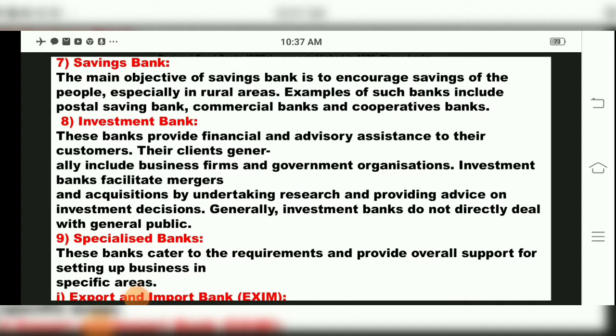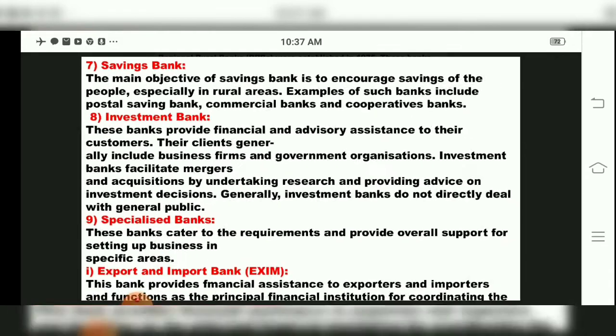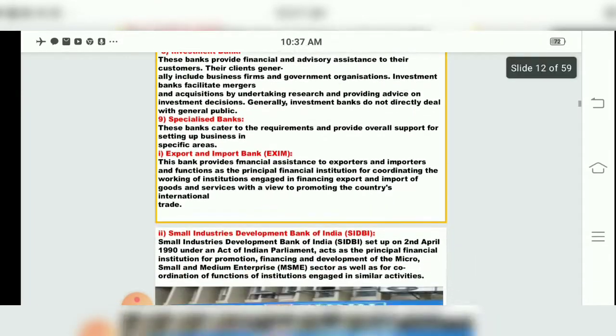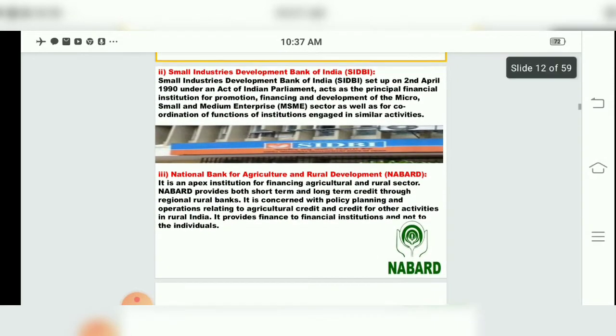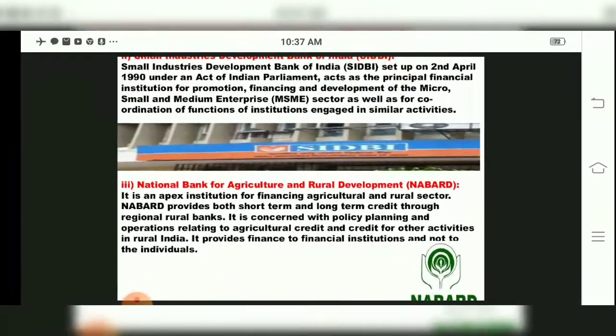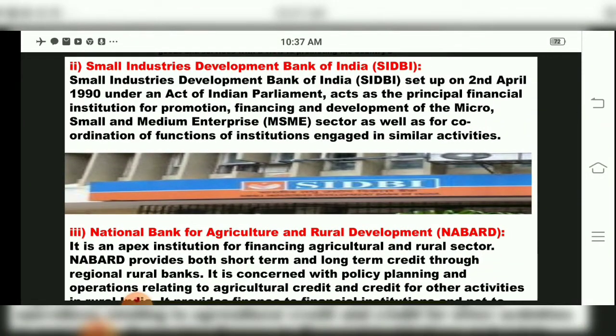Good day dear students. In the last period, children, we studied about savings banks, investment banks, specialized banks, and also EXIM banks. There are many other banks like the Industrial Development Bank of India, IDBI, and the Unit Trust of India. There are various examples of cooperative banks and EXIM banks. Now we come to our next point in this chapter, children, regarding SIDBI.